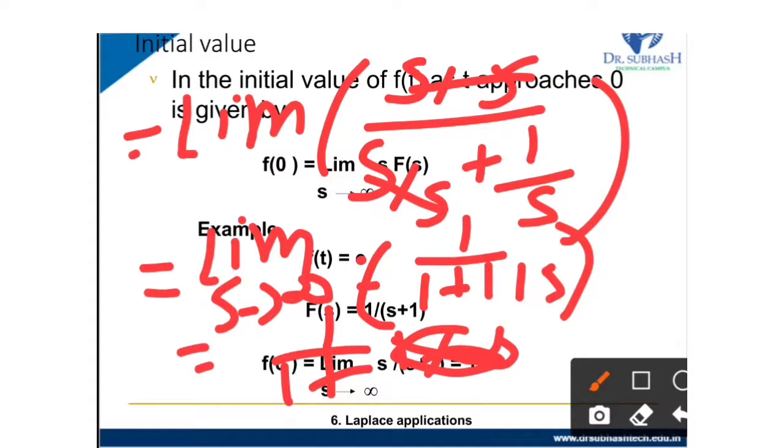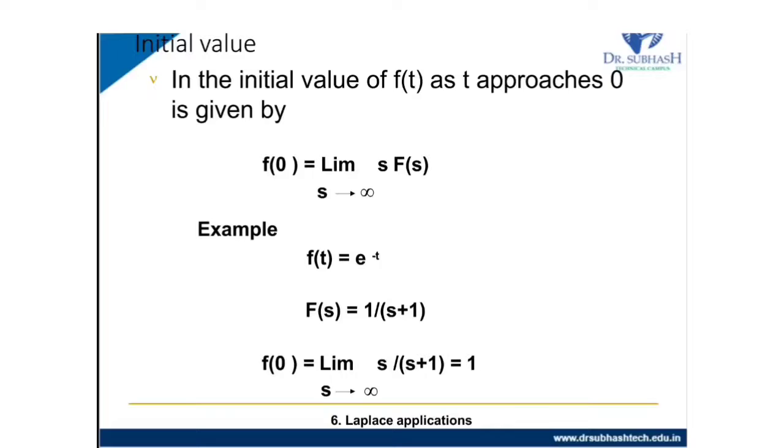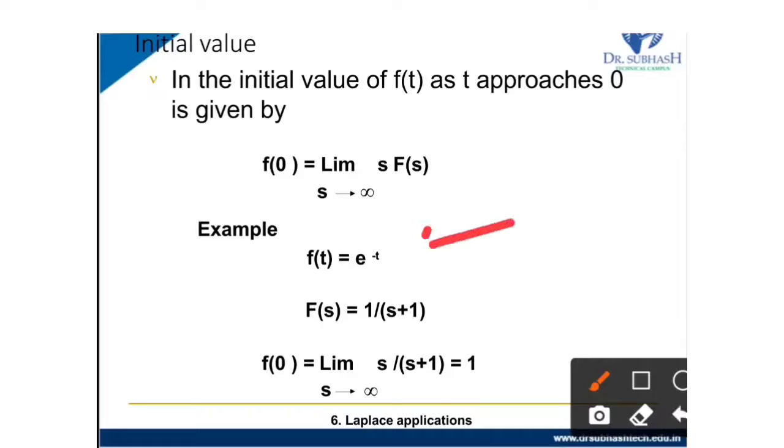So 1 divided by 1 equal to 1. So we can find the initial value theorem by using Laplace transform, and we get the answer equal to 1. For this example, f(t) equal to e raised to minus t, we just took one example to study the application of Laplace transform in the initial value theorem.